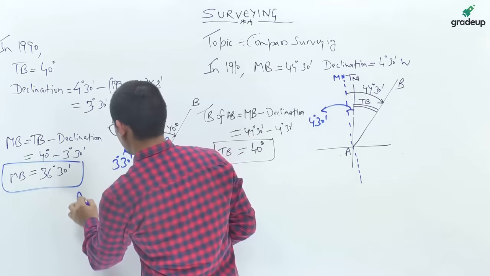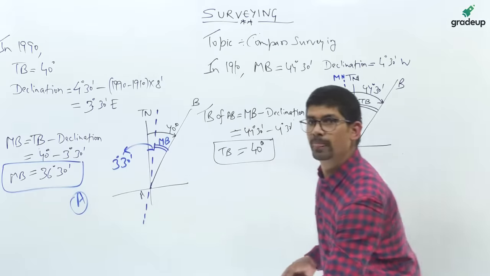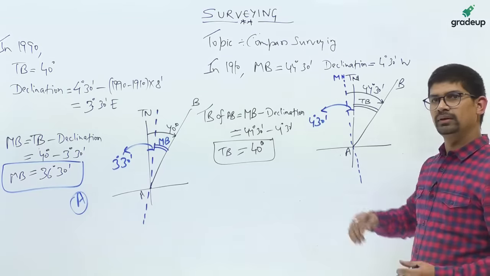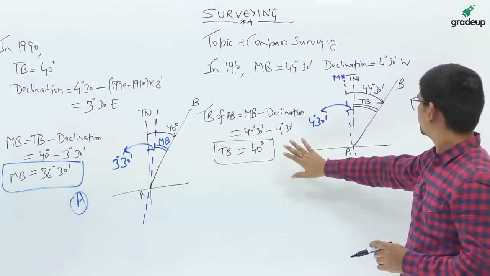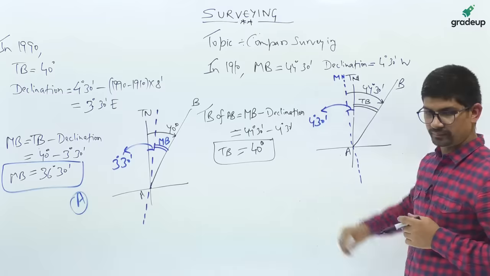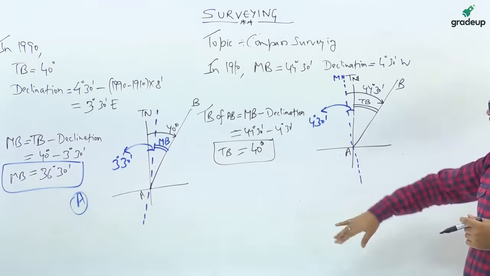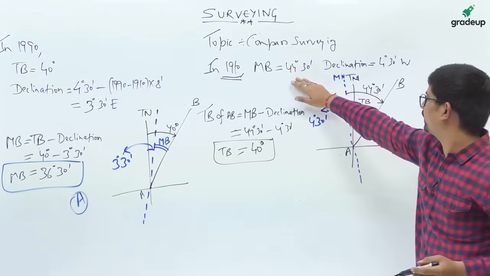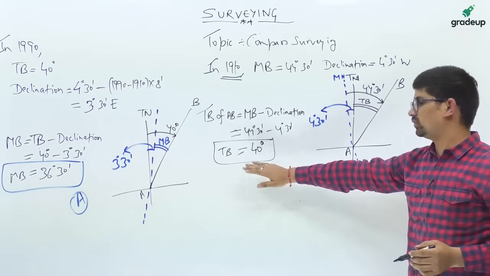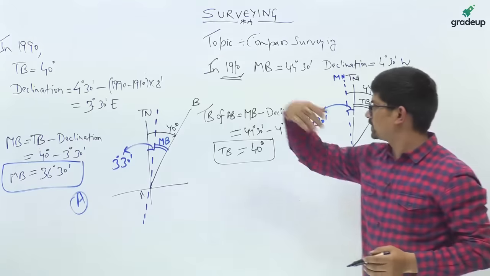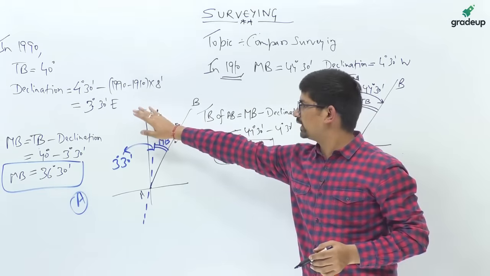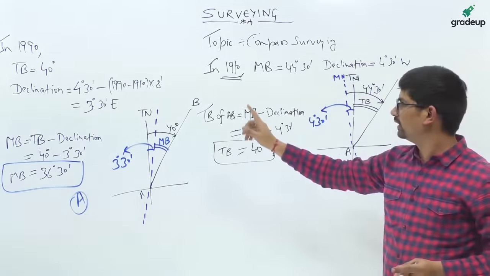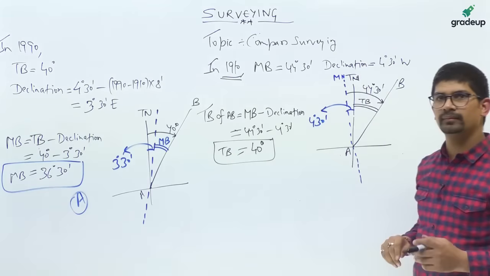Yes. I hope the concepts are clear to everyone. You can take a screenshot of this. So this is for the year 1910: we have calculated the true bearing of AB, and subsequently the declination, and with true bearing and declination we have calculated the magnetic bearing in 1990.